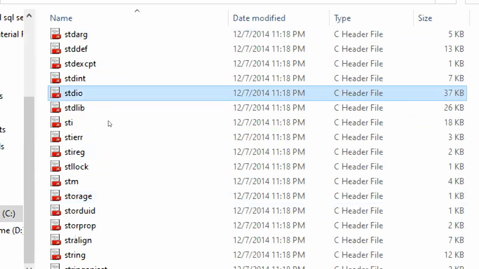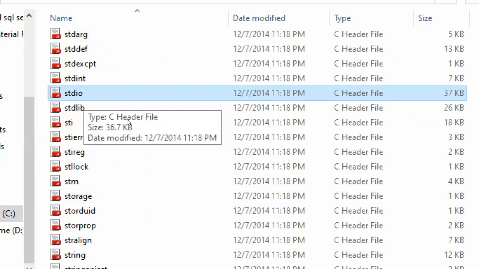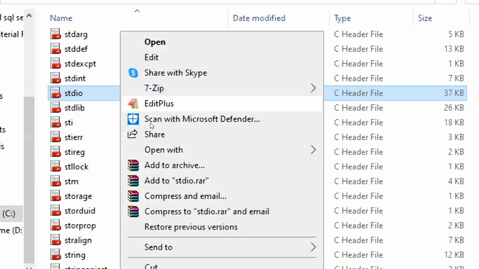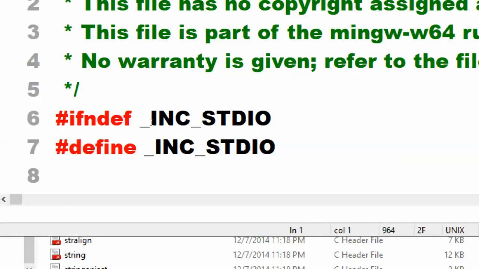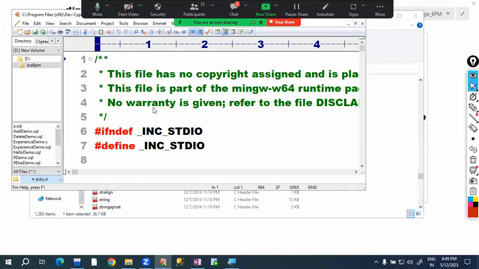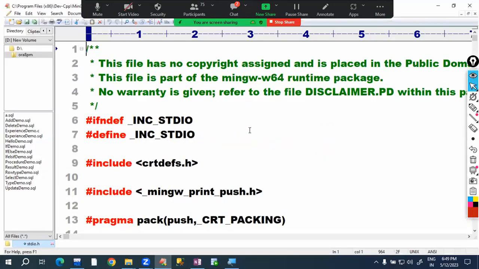So now in this second path, our stdio header file is available. Observe here, stdio. Type of file is C header file. stdio is the C header file. So this is the header file. This header file is having all those functions. So in this header file, they defined our printf function.